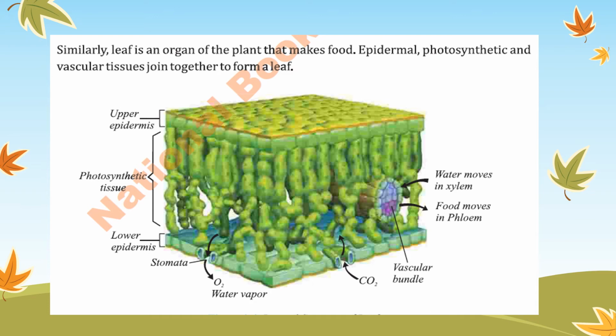Leaf is able to carry out the process of photosynthesis. So these different types of tissues, vascular tissues, epithelial tissues, photosynthetic tissues, they work together. When different tissues work together, then the organ performs its function. An organ is formed by the combination of different types of tissues. That organ performs a specific function. So you can see clearly animals and plants have different types of organs, and these organs are made by the combination of different types of tissues.